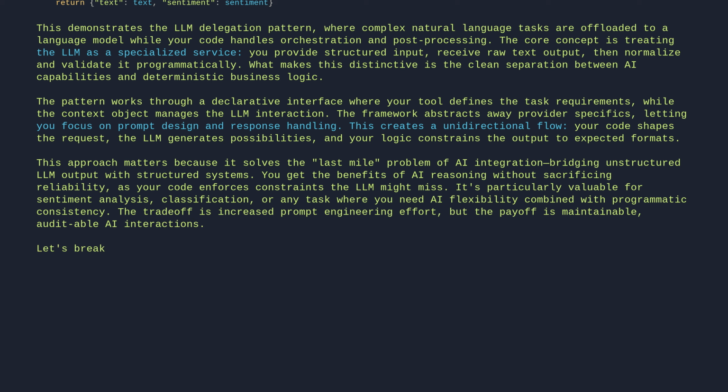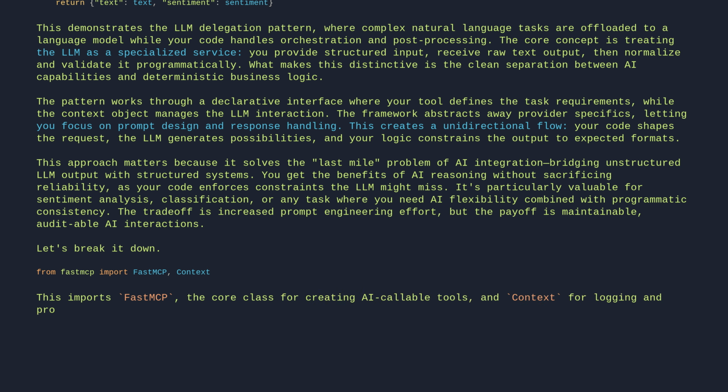Let's break it down. From fastmcp import FastMCP, Context. This imports FastMCP, the core class for creating AI-callable tools, and Context for logging and progress reporting. Every FastMCP tool requires these to integrate with the framework's execution model.